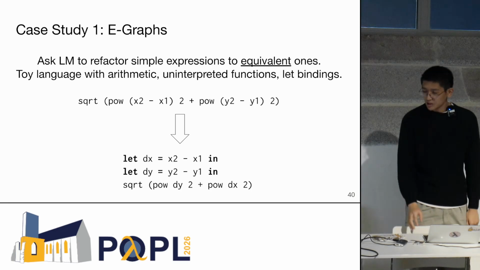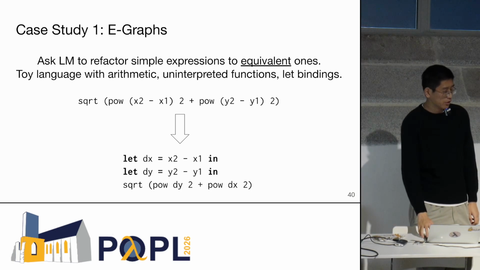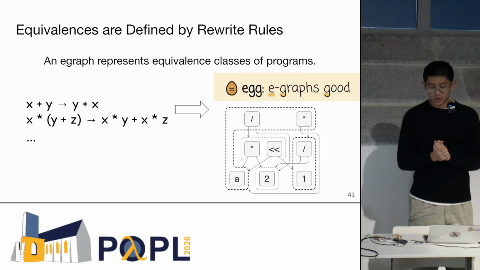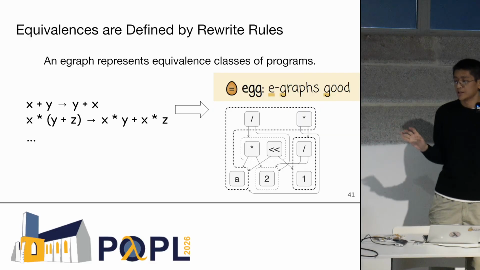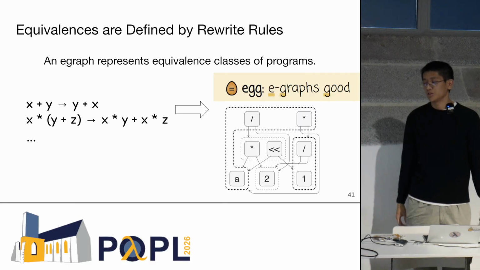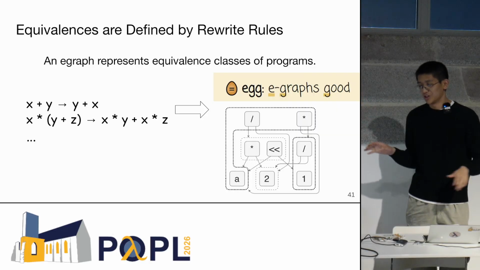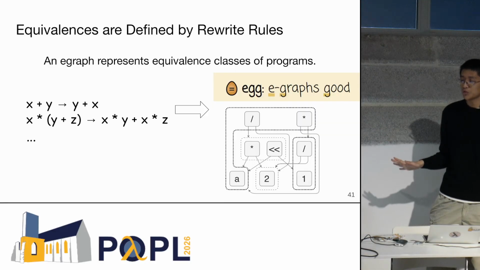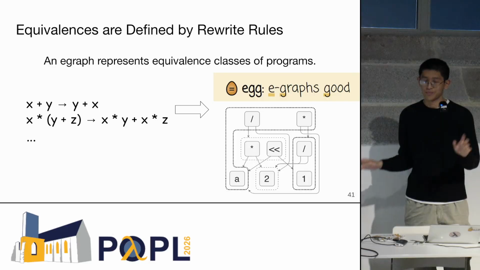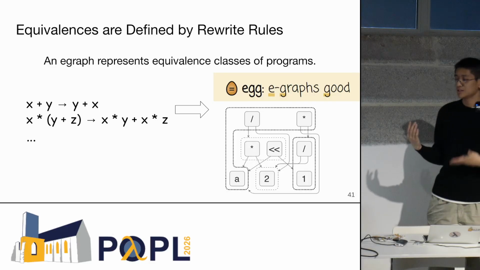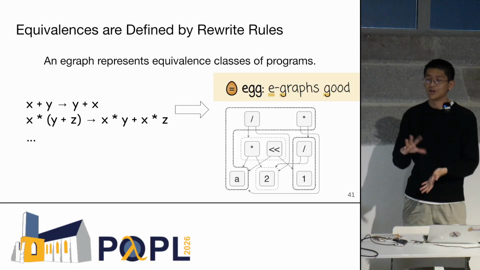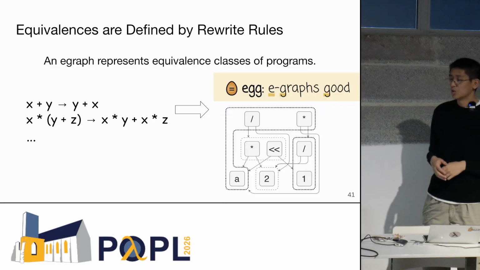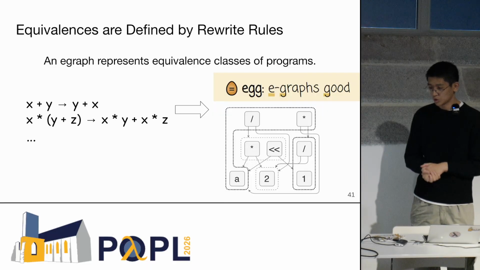And I say equivalent here, right? So what does equivalent mean? Equivalence has to be formally defined somehow. And so the idea is that we are going to use this data structure called an egraph. We don't have time to discuss the ins and outs of how egraphs work, but you can just imagine that it's some data structure for representing equivalence classes of programs. And the equivalences are defined with respect to some set of rewrite rules that the user provides. So maybe this is commutativity of addition, or the fact that multiplication distributes over addition.